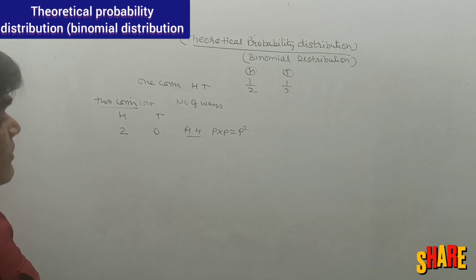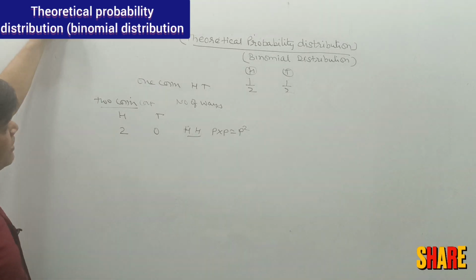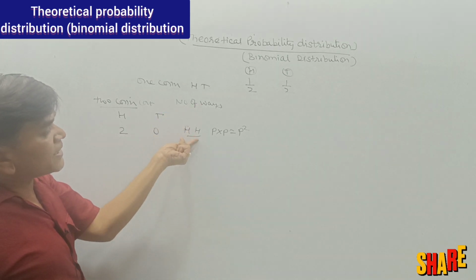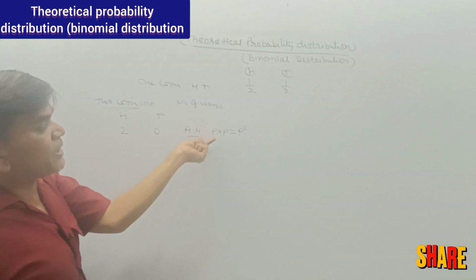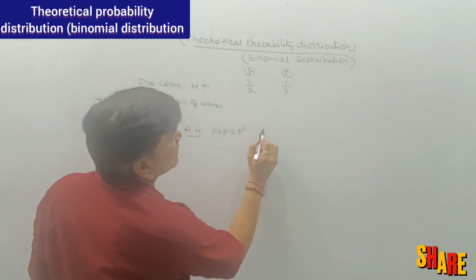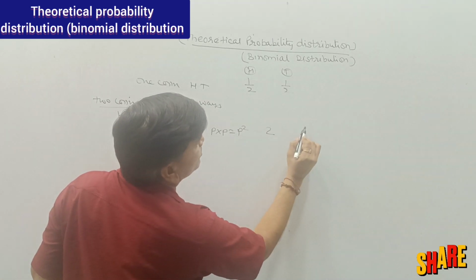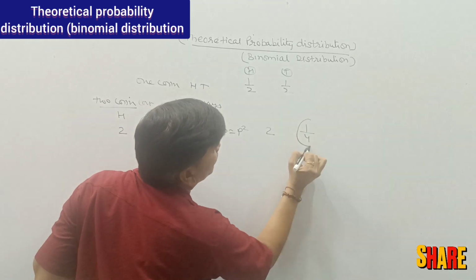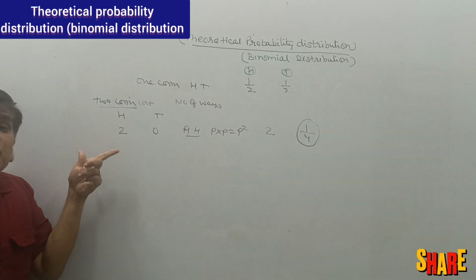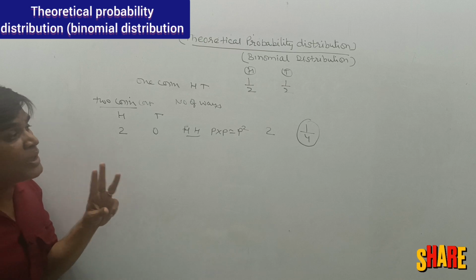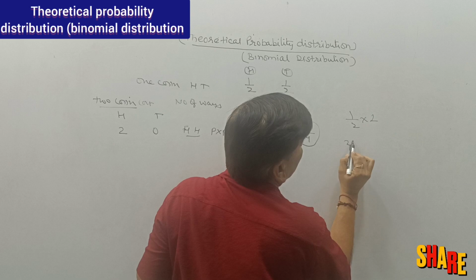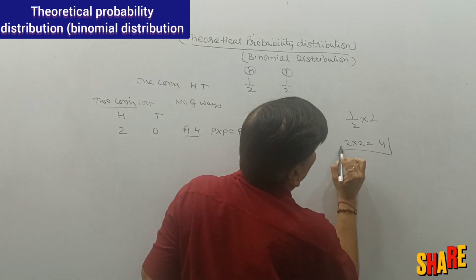What we have to learn? In two coins, if two heads come, then tails will be 0. So the number of ways is 1, that is head and head. Suppose head is P, so there will be P square. And the number of heads is 2, so the probability will be 1 by 4, because in two coins the total number of events is 1 by 2 multiplied by 1 by 2, that is 2 multiplied by 2, so the total number of events is 4.